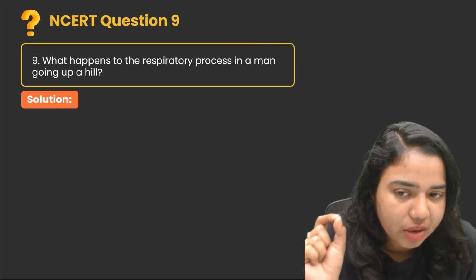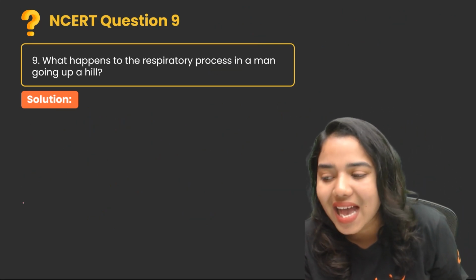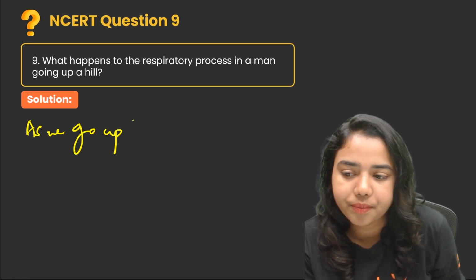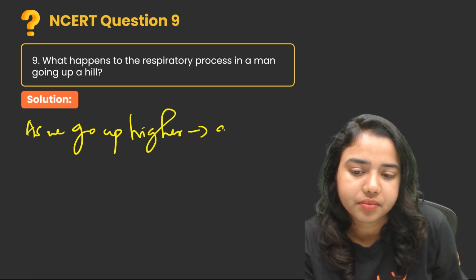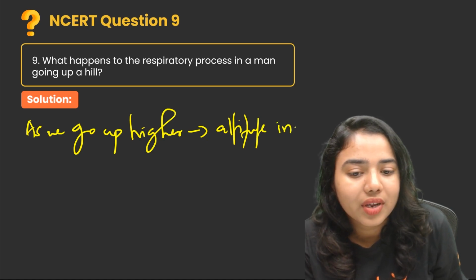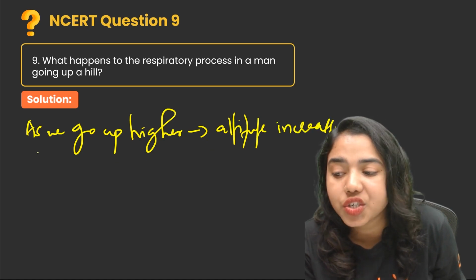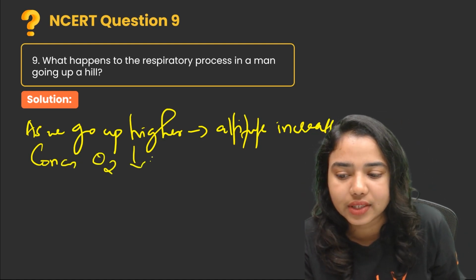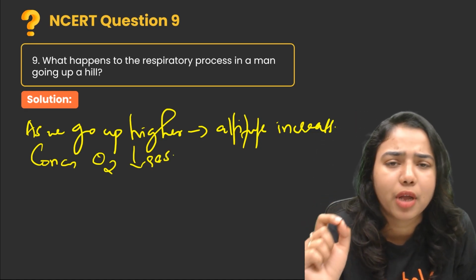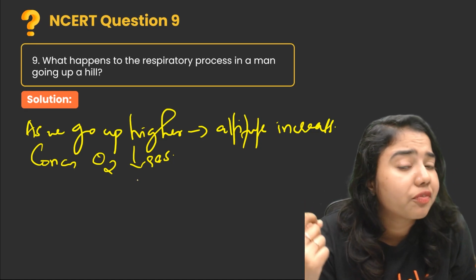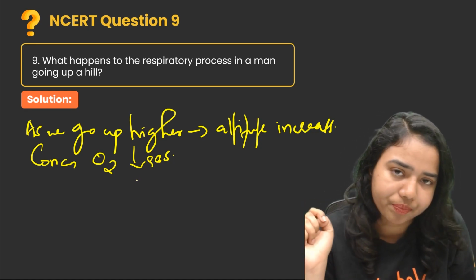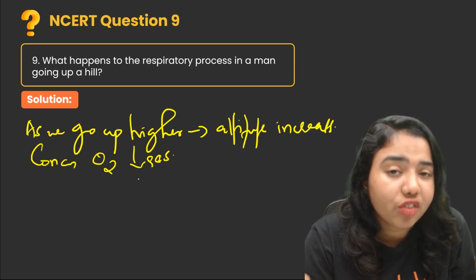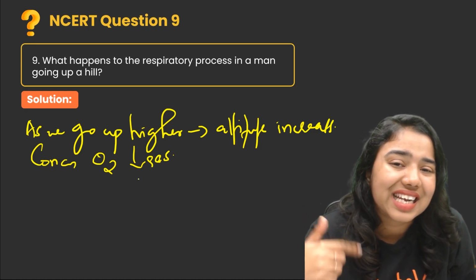What happens to the respiratory process in a man going up a hill? As we go higher, the altitude increases. When the altitude increases, the concentration of oxygen molecules in the atmosphere decreases. So there is an inadequate supply of oxygen to our body. It is not sufficient to meet the demand of our body. Our body needs more oxygen. For that, we will start breathing rapidly. That means the respiration rate gets increased.